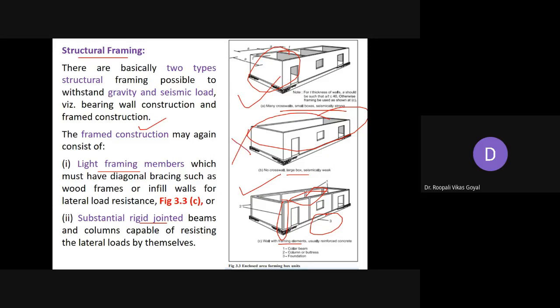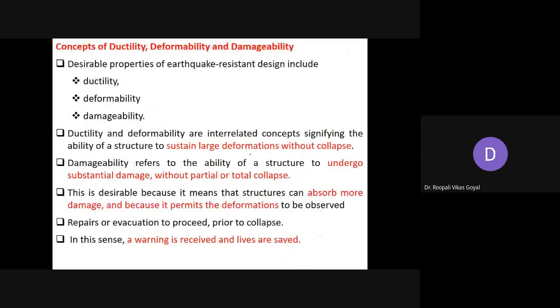So generally, whenever we are dealing with earthquake resistant structures, these three concepts are to be followed. The first desirable property of an earthquake resistant structure is ductility. It should be ductile, along with deformability and damageability. Ductility and deformability are interconnected concepts signifying the ability of a structure to sustain large deformation without collapse.